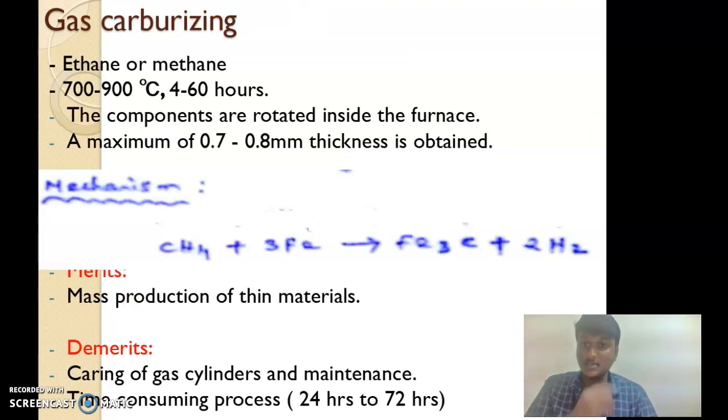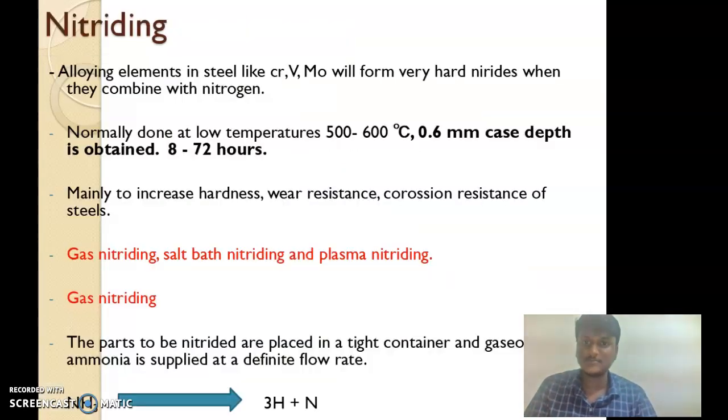Gas carburizing: ethane or methane at 700 to 900 degrees centigrade takes around 4 to 60 hours. The components are heated in the furnace. A minimum of 0.7 to 0.8 mm thickness is obtained. Mass production of thin materials is among the merits of gas carburizing. Demerits: carrying of gas cylinders and their maintenance, and it is a time consuming process.